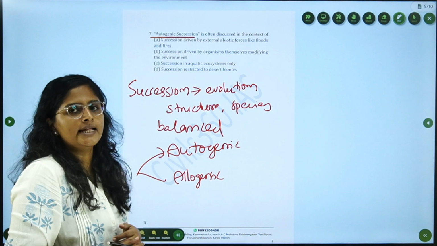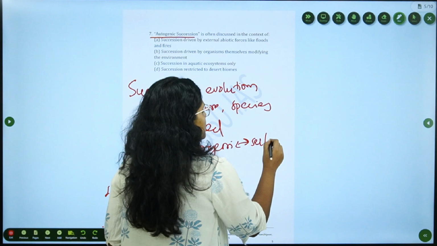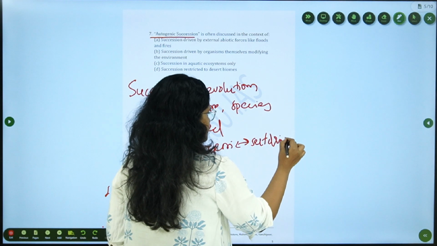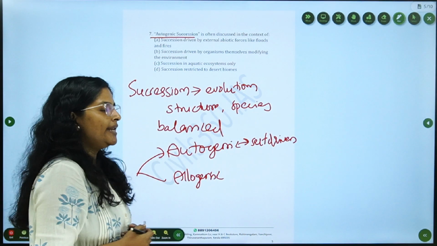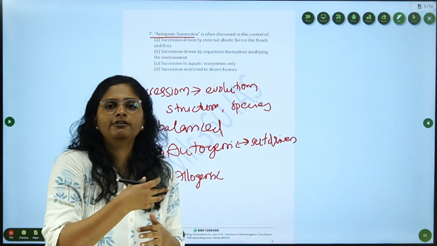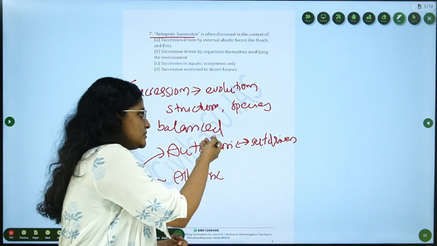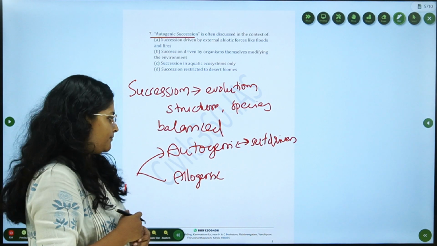Autogenic succession is nothing but a self-driven one. It means the organisms that are there in the ecosystem modify their environment so that the succession happens. That is what is called autogenic succession.